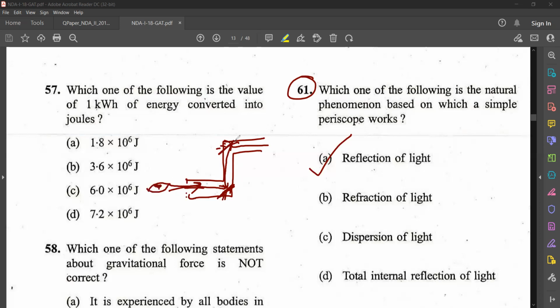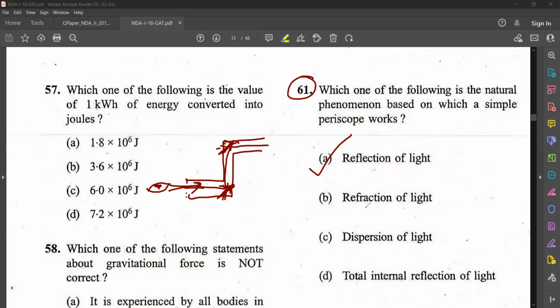Actually, there is a mirror here, so reflection happens, isn't it? So reflection of light is the working principle of a simple periscope. This is kept at 45 degree inclination so that reflection happens properly. So the answer is reflection of light. What about refraction of light, dispersion of light?